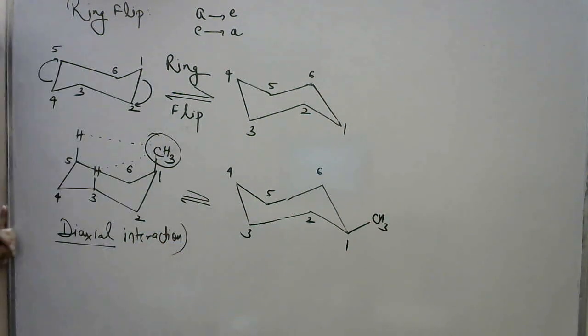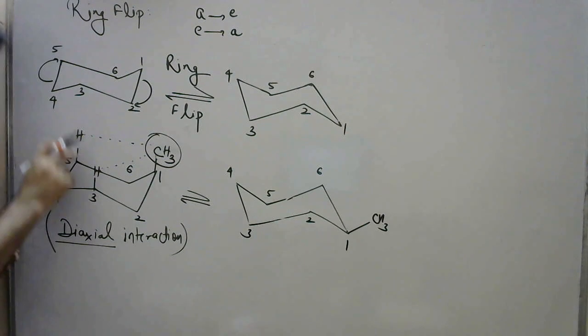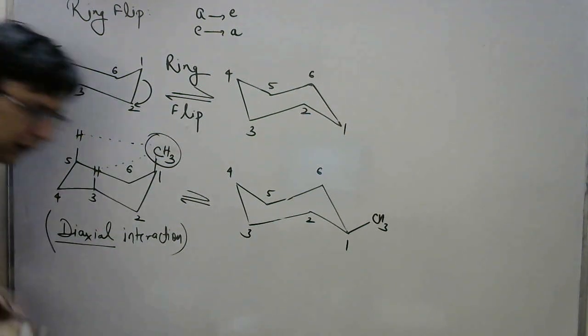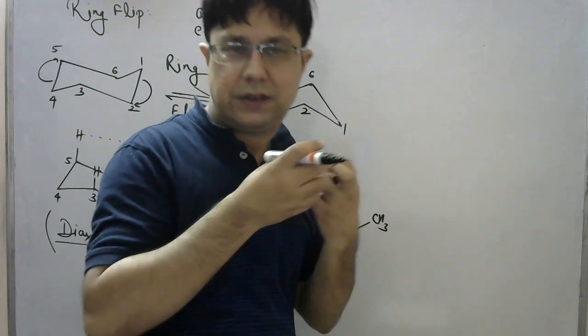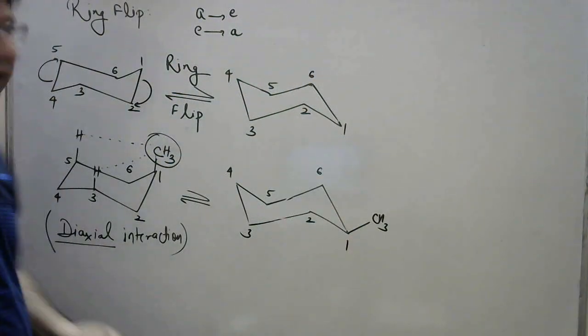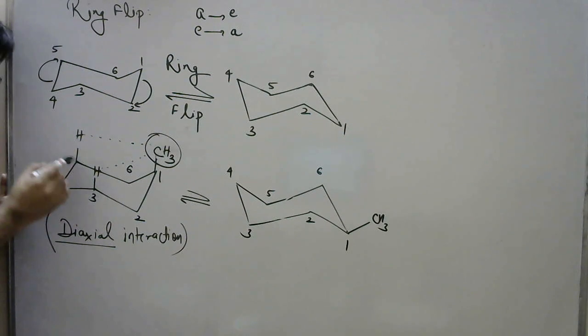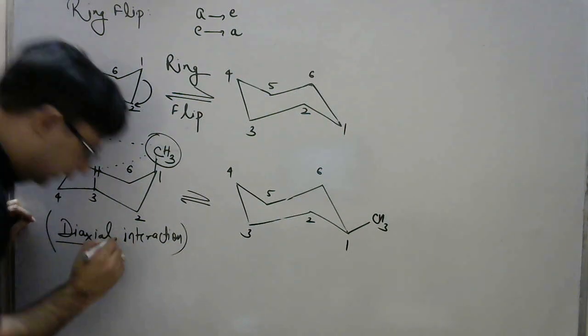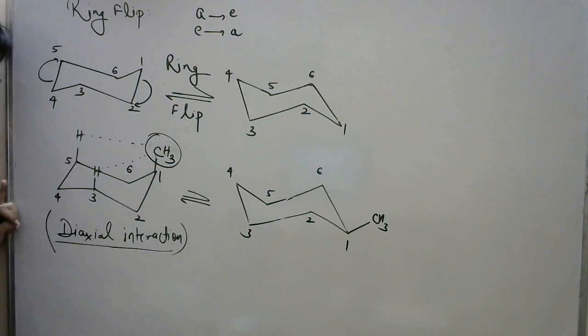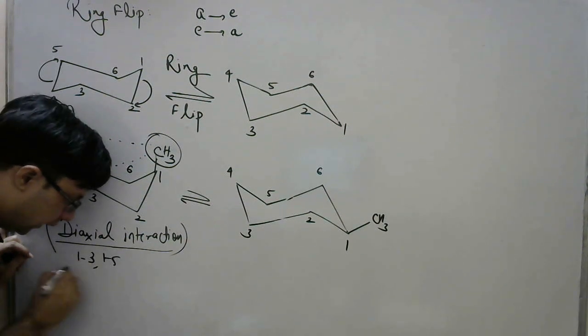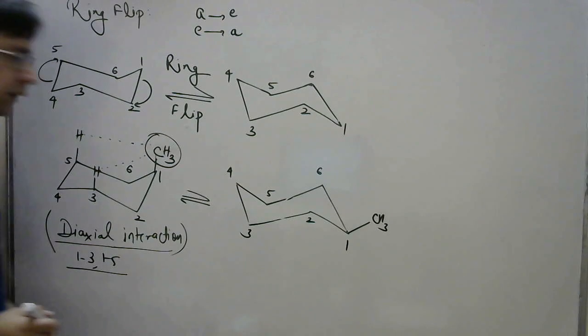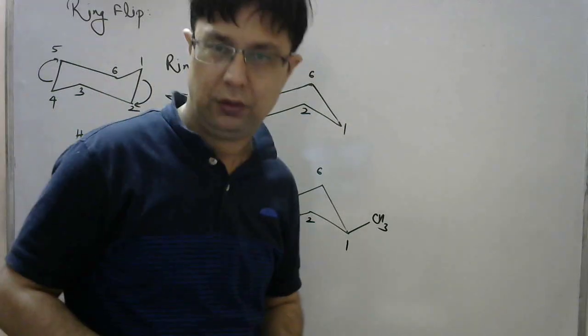Diaxial interaction जो है, that is present because of the axial bonds. The methyl group creates a steric repulsion with those atoms which are present on the third carbon atom and at the fifth carbon atom. And this particular interaction, that is called as 1,3-diaxial interaction, that is present in this molecule.